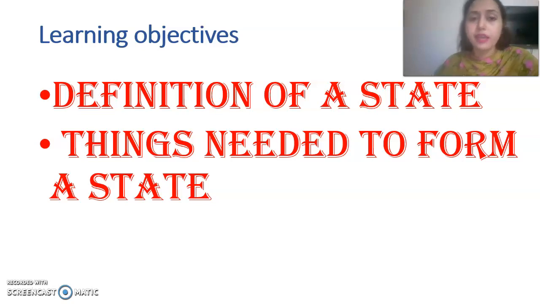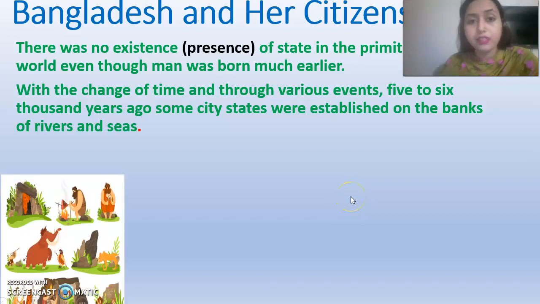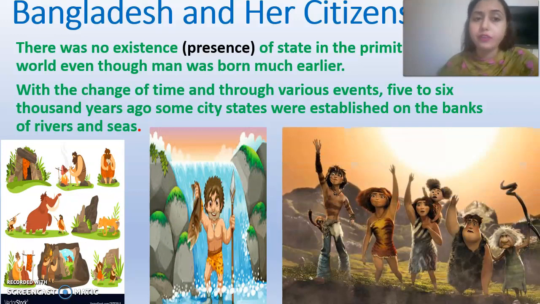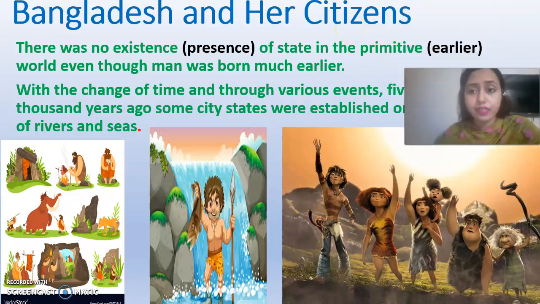Now let's see. Before going for lesson 1, we will read the initial part, or the beginning, of this chapter. You can find this in your book also. Now see, Bangladesh and her citizens. This is the name of this chapter. Now everyone see, there was no existence. Existence means presence. I have written all the meanings beside the words.